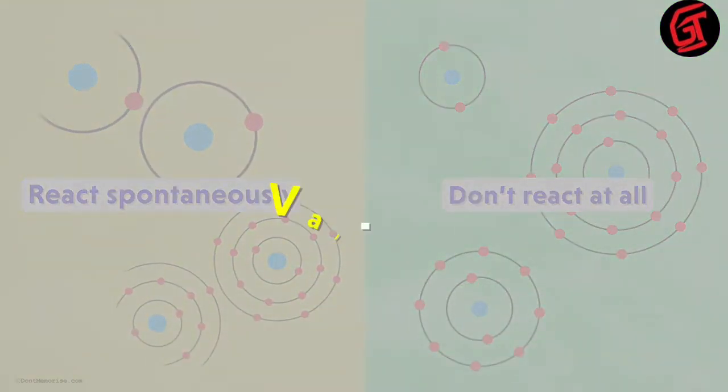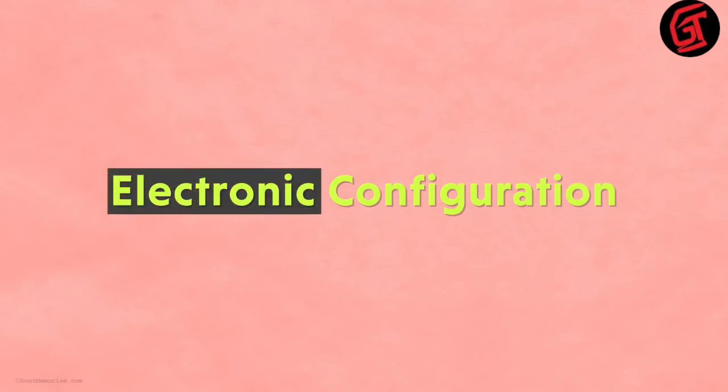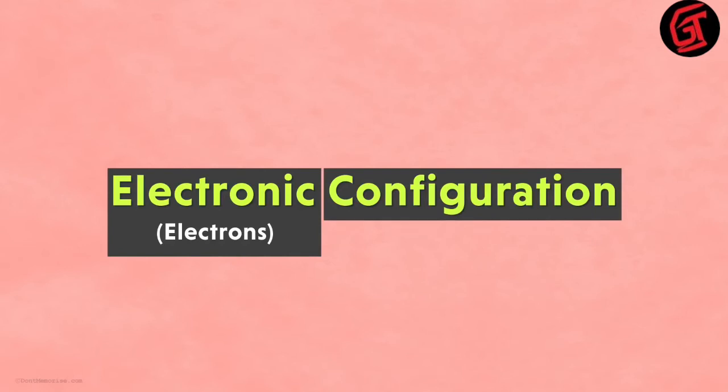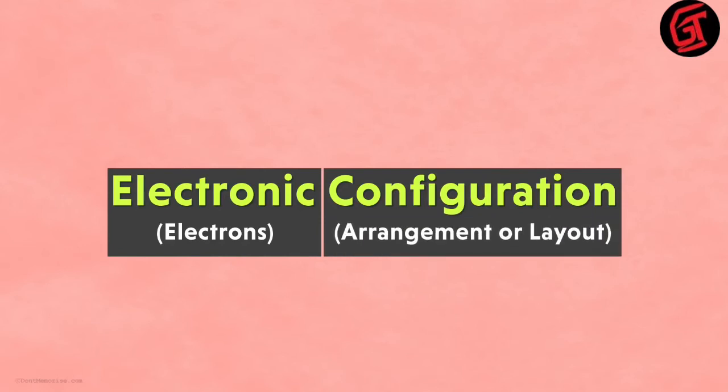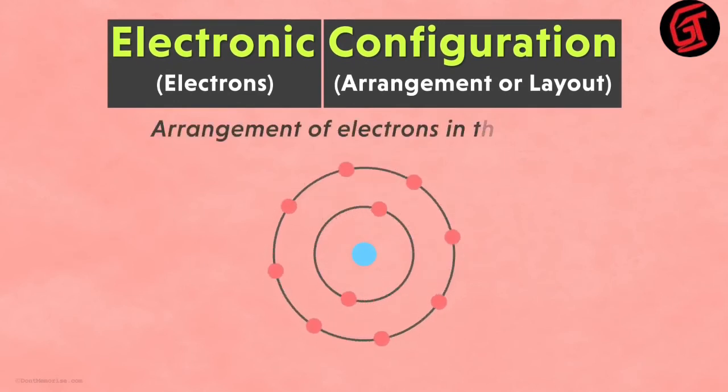The answer is valency. Yes, one of the most important factors for reaction is the concept of valency. But before that, let's have a look at an important concept called electronic configuration. Now, what could this be? As the name suggests, electronic refers to electrons, and the term configuration literally means arrangement or layout. That means the electronic configuration of an atom is the arrangement of its electrons in the shells.